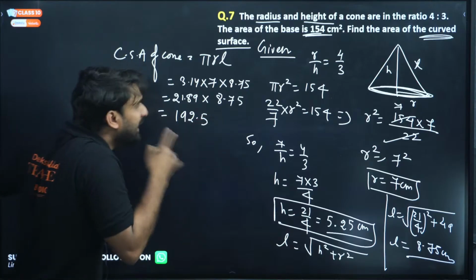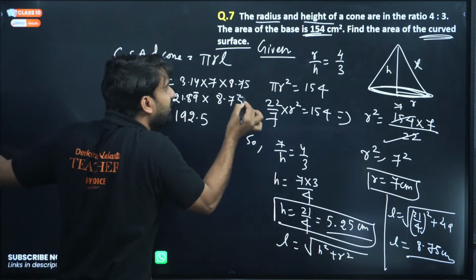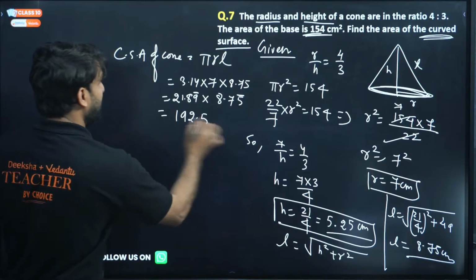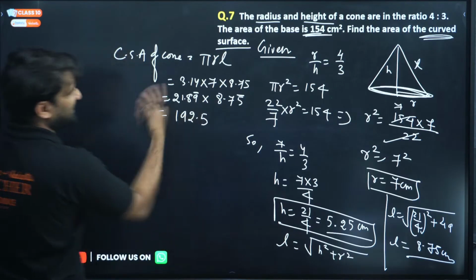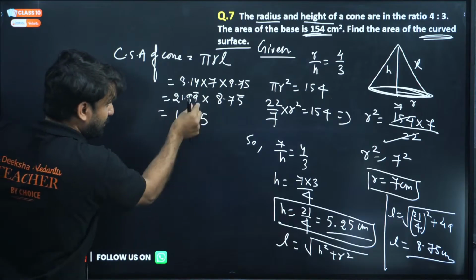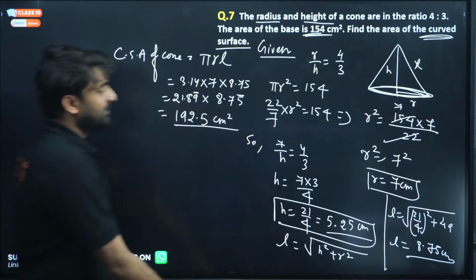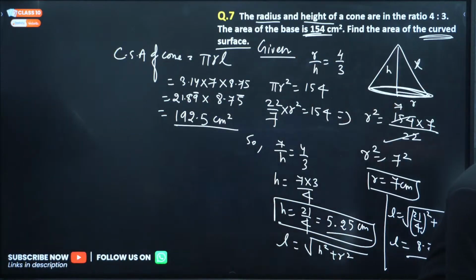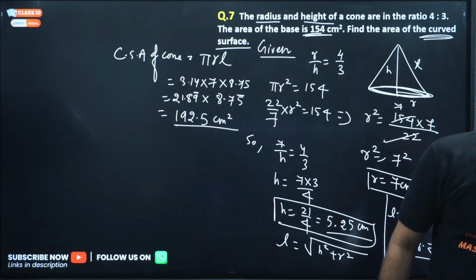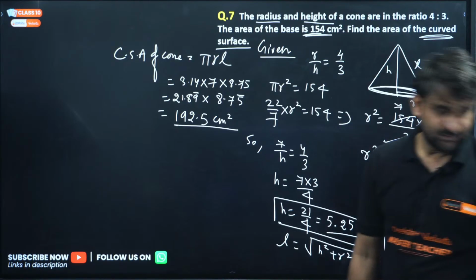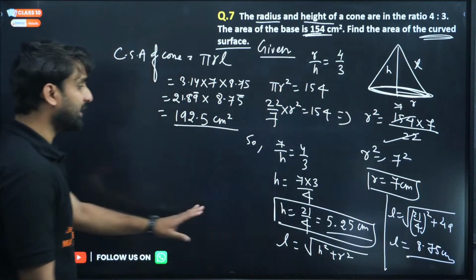192.5. How did I come to find it? Because the unit place digits are 8 and 5, so 8 times 5 is 40, and I'm getting unit place 5 after the decimal. Is it clear? And 22 into 8 is approximately 176. So 192.5, and this is the curved surface area, in centimeter square. So to calculate the curved surface area, first you have to find out L, the slant height. Without slant height, you cannot find the curved surface area of a cone. I hope you are getting the point.